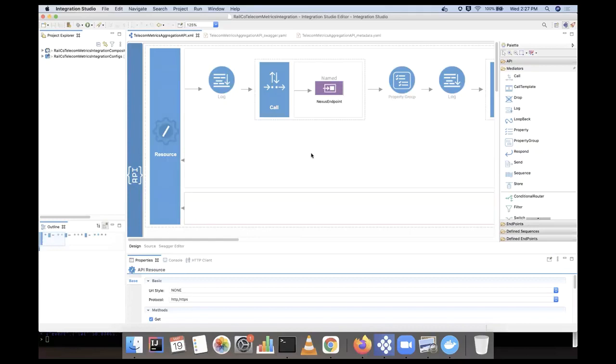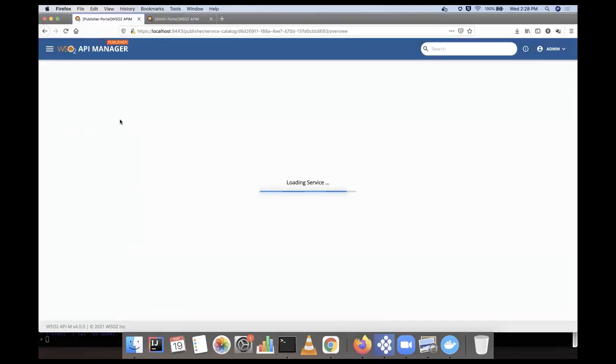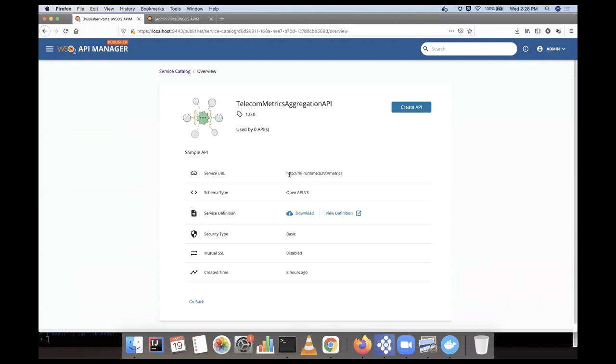When this is deployed into the Micro Integrator runtime, that will automatically create an entry in the API Manager Service Catalog. So that is this entry, right? Then you can click on this one and see where it runs. It runs on the MI runtime, and it has an OpenAPI definition.